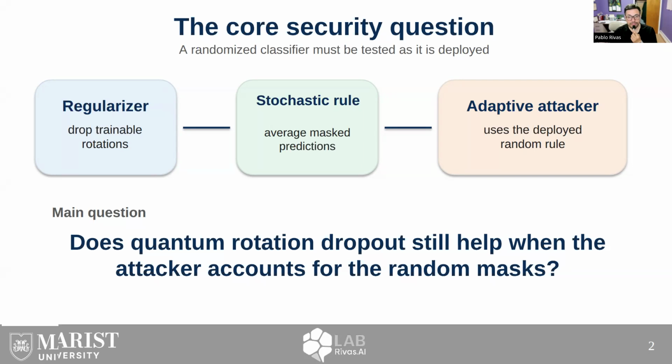Our question is therefore not just, does dropout help? The harder question is, does it help when the attacker accounts for the dropout randomness? That is why the right side of this slide is adaptive. The real test is the random prediction rule that would actually be used.